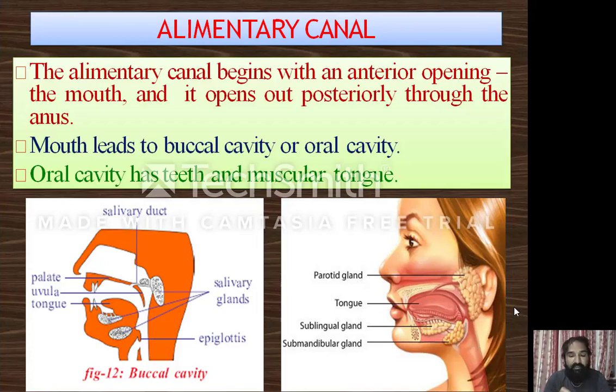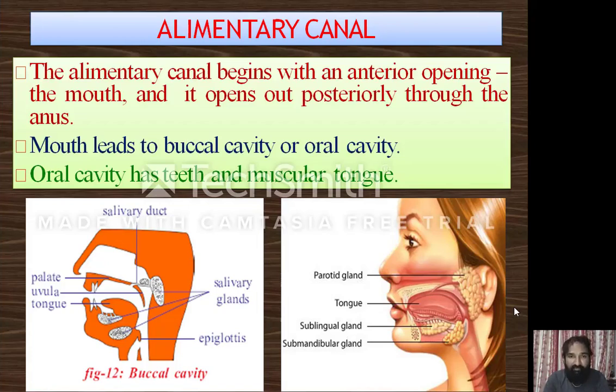Then the salivary glands release saliva, which mixes with the food material.